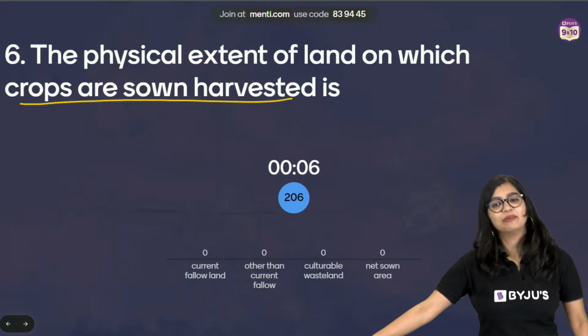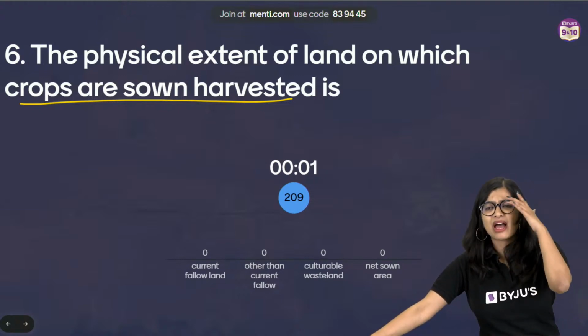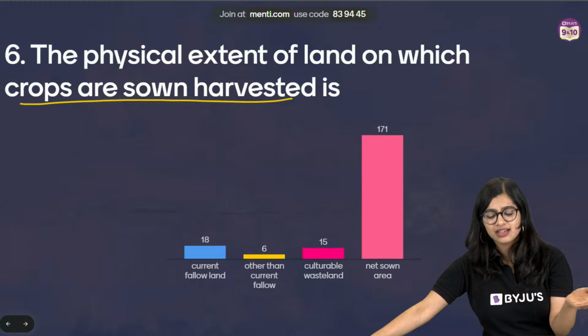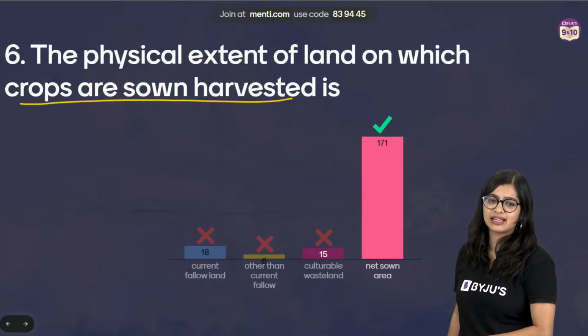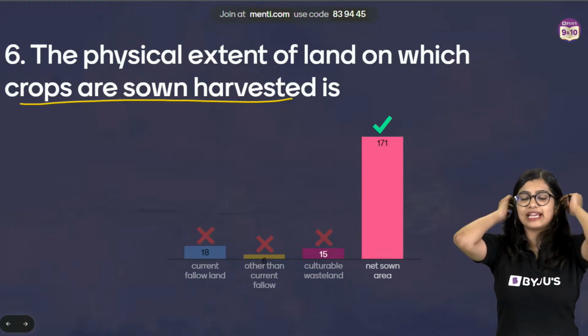You all don't need me. You all know the answer. I don't know why you are so scared of geography. Everybody's like, ma'am, so much is there, I can't do this. See, you're doing really well in Menti. That means you know, right? Yes, very good, very good.